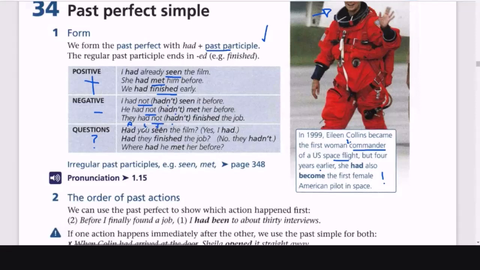In the question, we use had. In the short answer, we also use had. Had they finished the job? No, they hadn't. This is a yes or no question. If it starts with the auxiliary, the answer is yes or no.